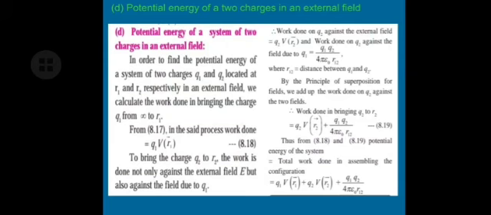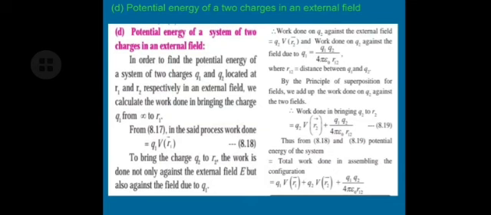So work done to bring Q2 against the external field is very simple, which is equals to Q2 into V(R2). Also the work done in bringing Q2 against the field of Q1 is equals to 1/4 pi epsilon 0 Q1 Q2 upon R12. This is our first derivation which we have studied today.